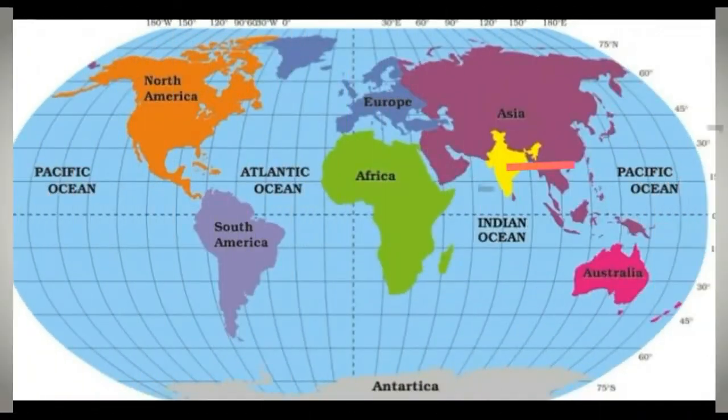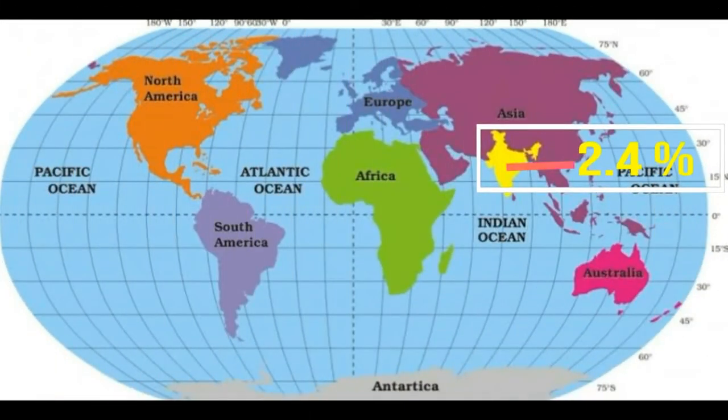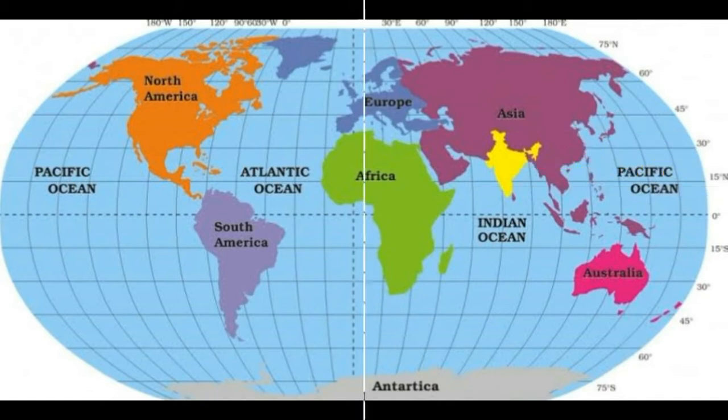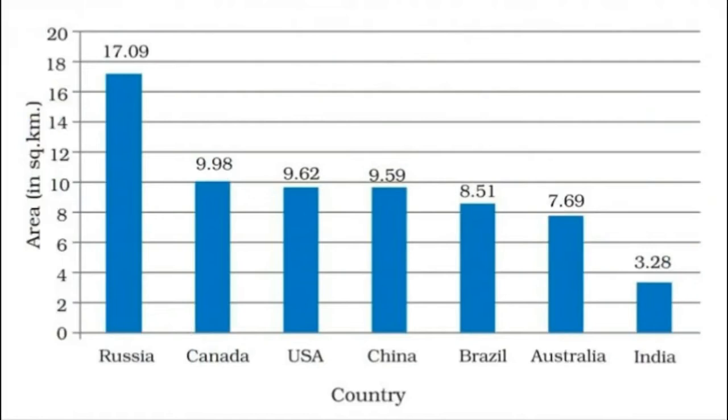Now the next very important point is that India covers 2.42% of the total geographical area of the world. Now what is the meaning of that? See, suppose in the world there are 100 acres of land, then out of that 100 acres, 2.42 acres of land is in India. Now in terms of area, our rank in the world is 7th.